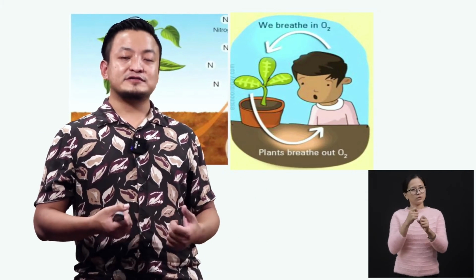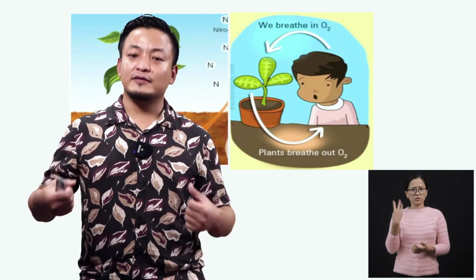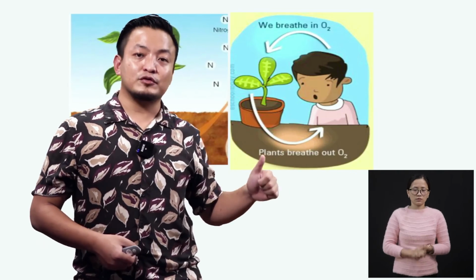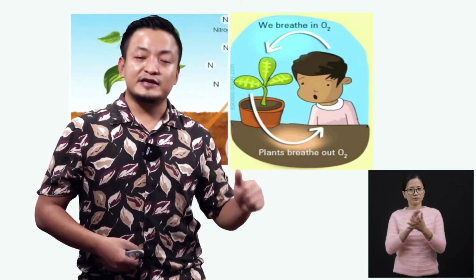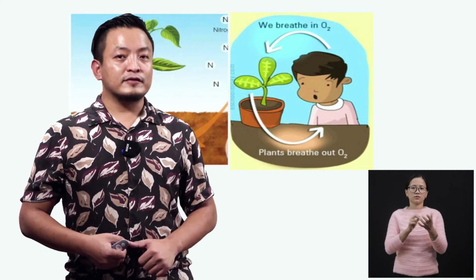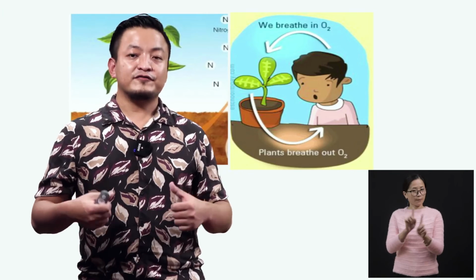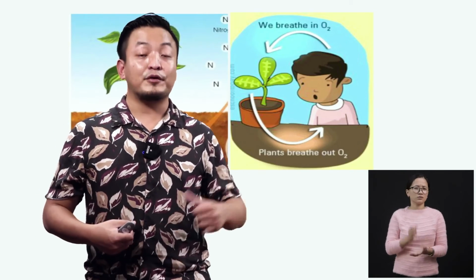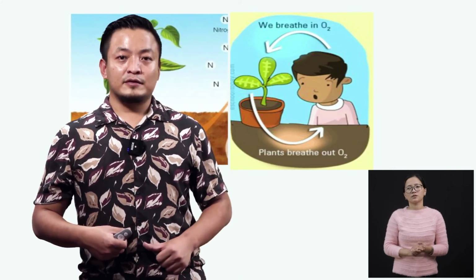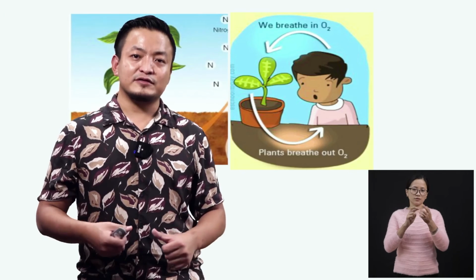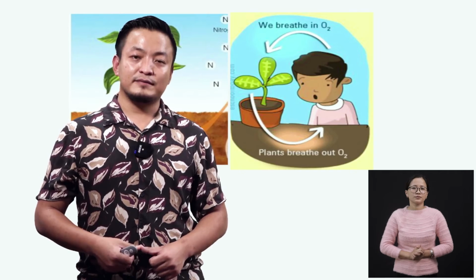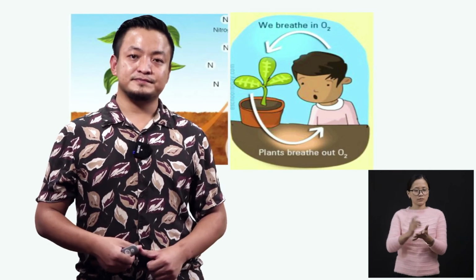We need oxygen, so we breathe in oxygen. Like that, how do plants take this nitrogen? Because nitrogen is very essential for plants. This is very important, because we are dependent on plants for many of our daily needs.